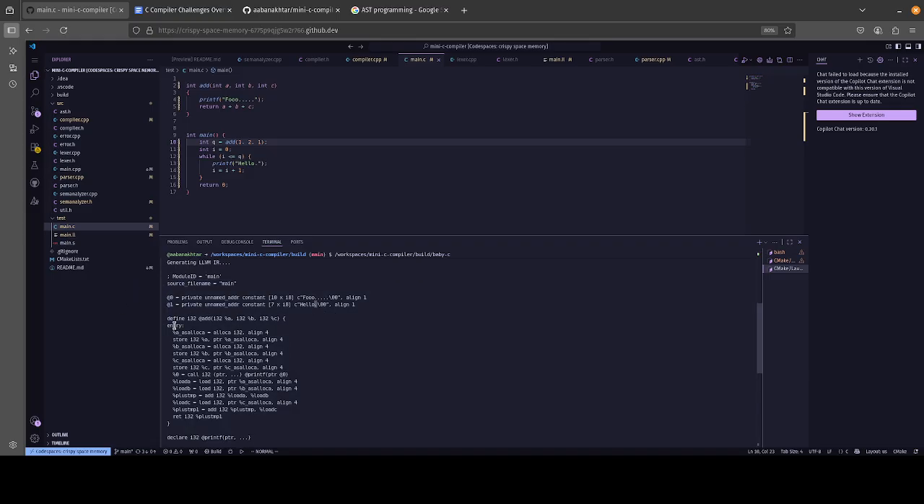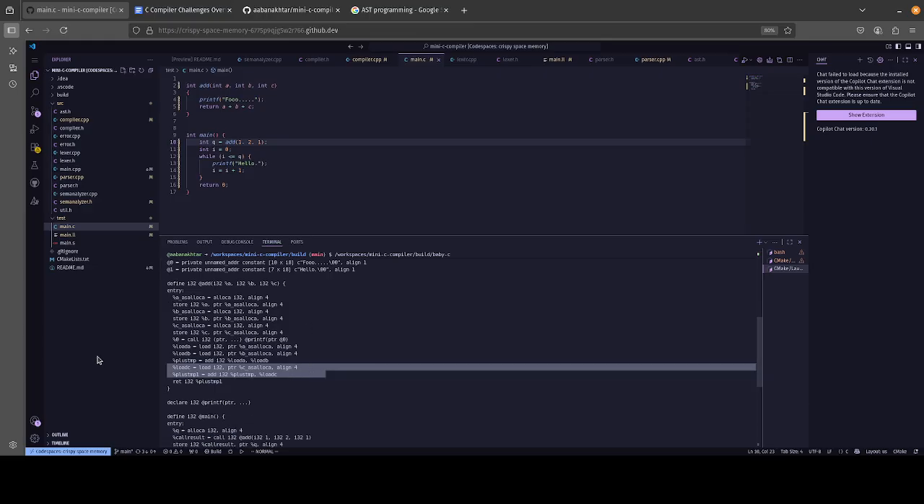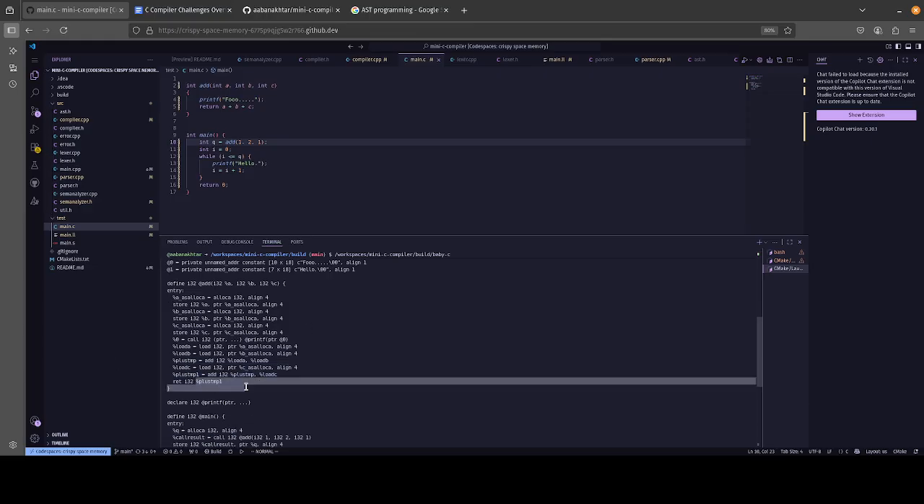As you can see, it has the add function. It has our variable promotions, so it promotes them using these allocas. It stores them, and it does that for all three, and then it loads them, and then it adds them. It adds the first two, and then it adds the third one. So that's actually a feature, it's recursive in a way. And then it returns the final result.